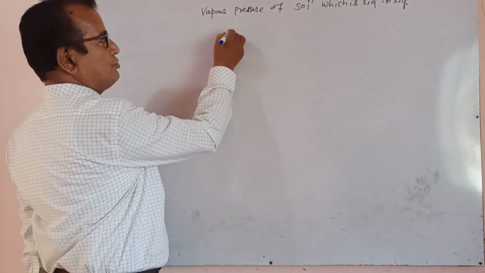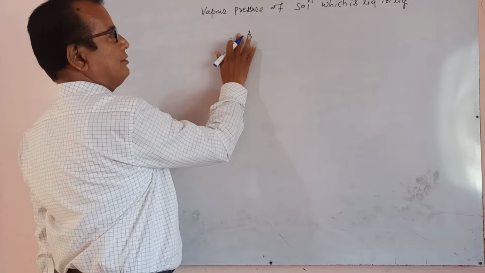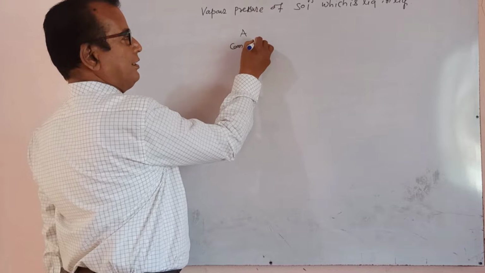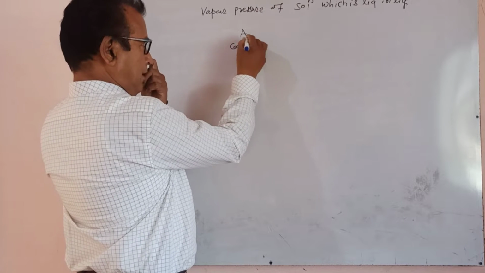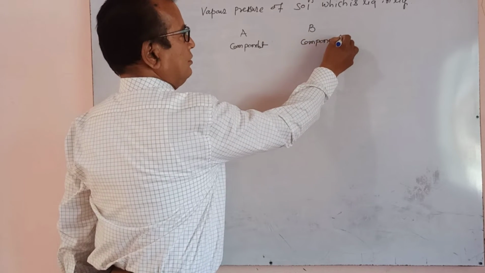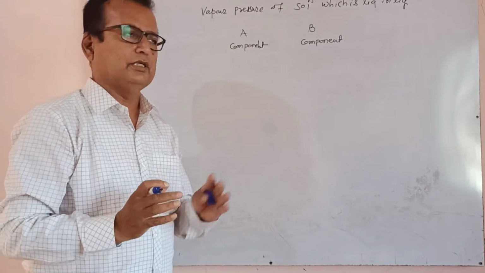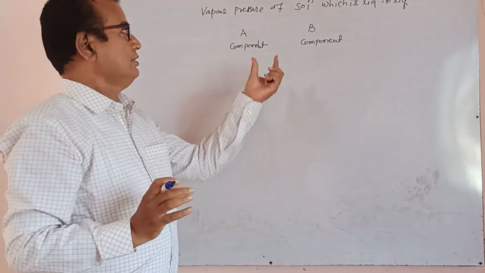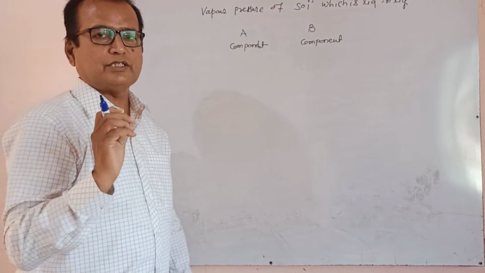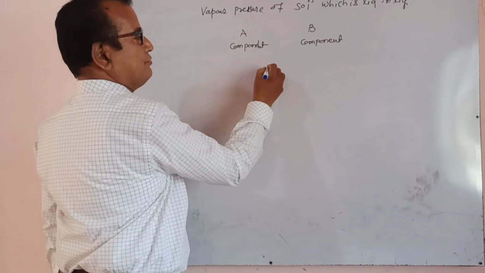Suppose solution A, or in this solution A is one of the components, component A and component B. Both the components are there. When these components are mixed with each other, no reaction takes place. These two components form a homogeneous mixture, which is known as a solution. In this solution, component A and component B mix with each other.